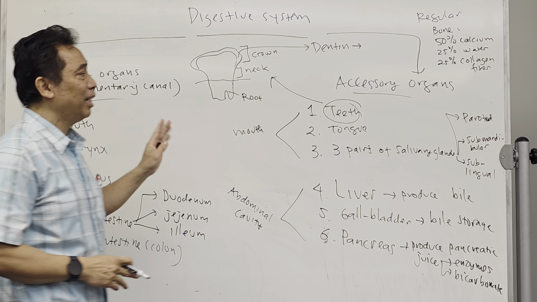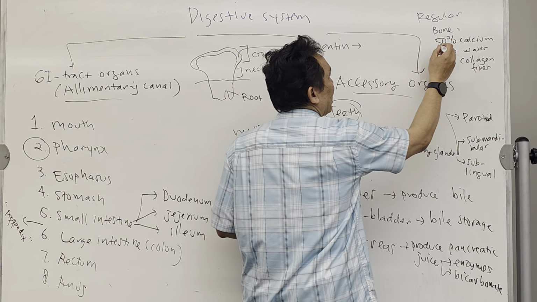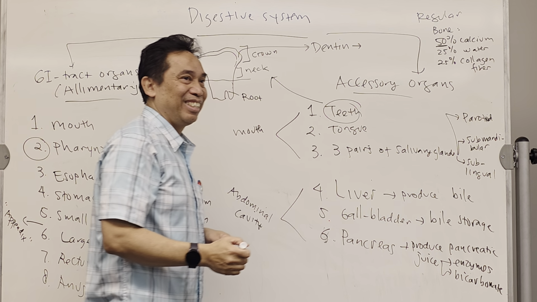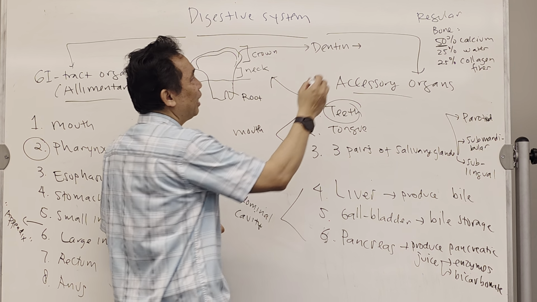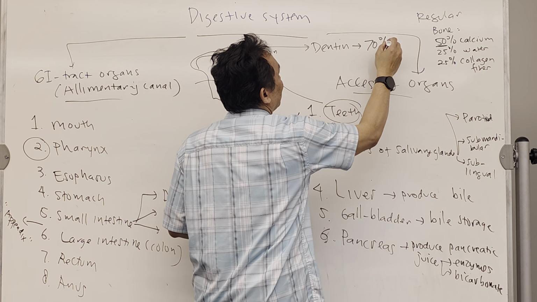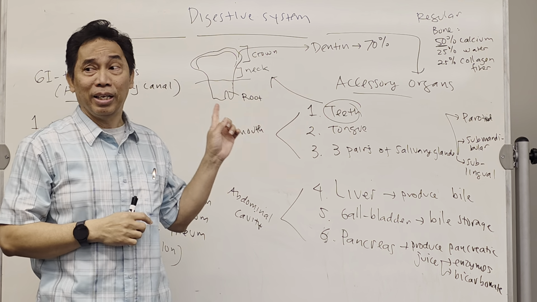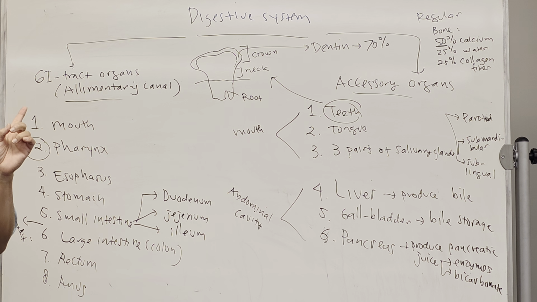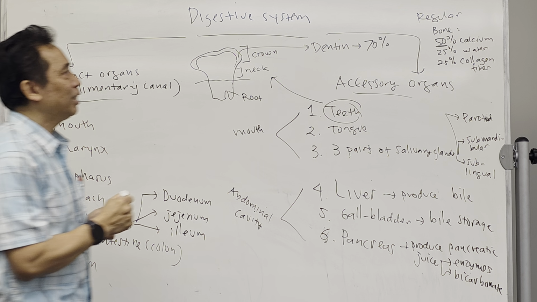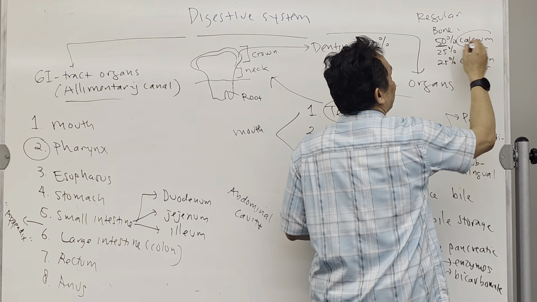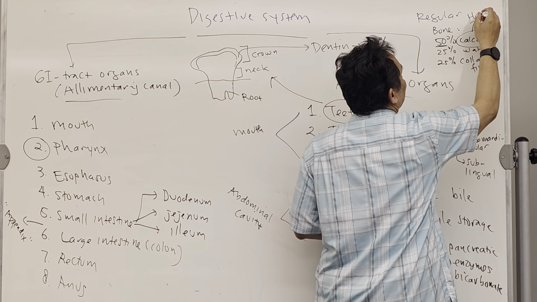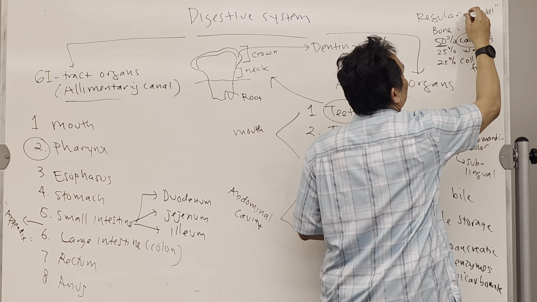Now in the dentin, the ratio of calcium is increased. It is not 50%, but the calcium now is 70%. It means that it will have less water content in the tooth. What does that mean? It means that it's going to be harder, because calcium is the substance that makes the bone harder.